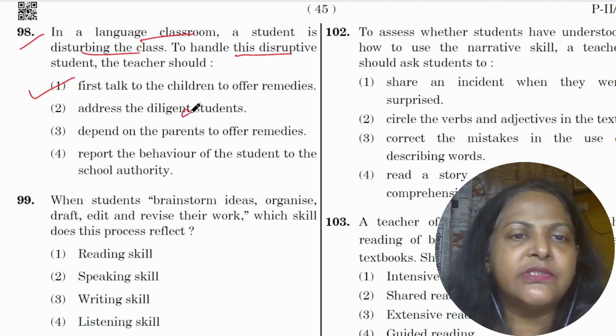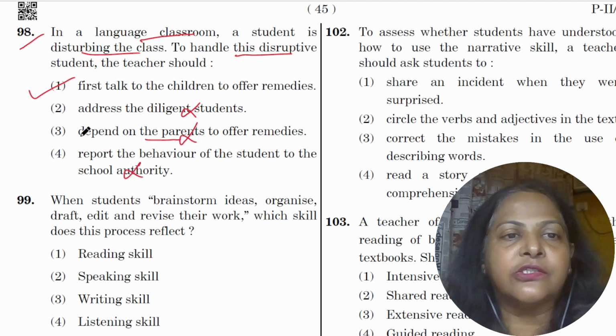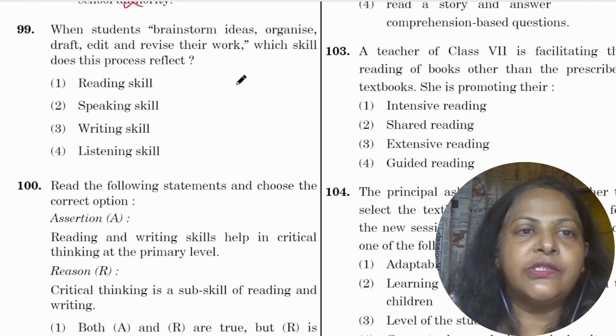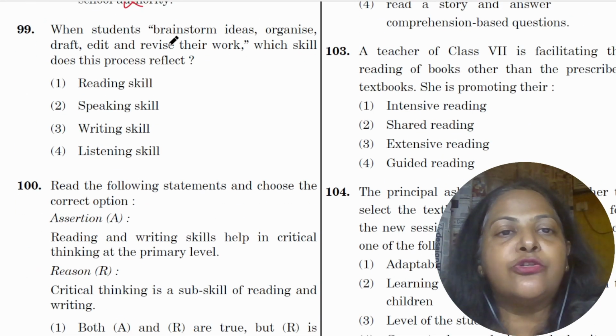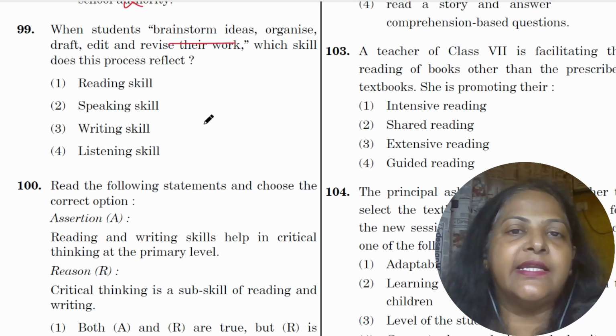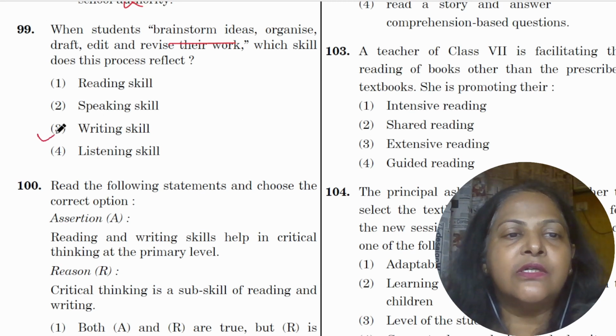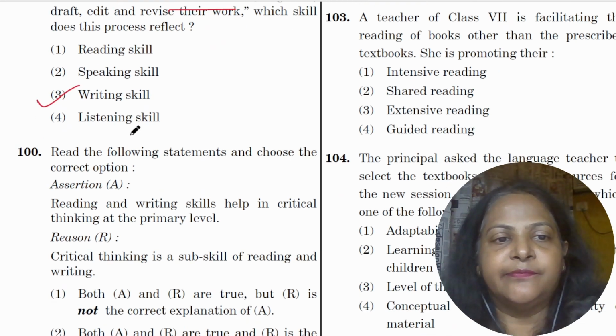Address the diligent students, yes, but do what? Depend on the parents? No, we don't depend on the parents. Report the behavior to the school authority. No, that's very harsh. So first talk to the students to offer remedies. Question 99, when students brainstorm ideas, organize, edit and revise, what does this process reflect? So this is a part of the writing skills.